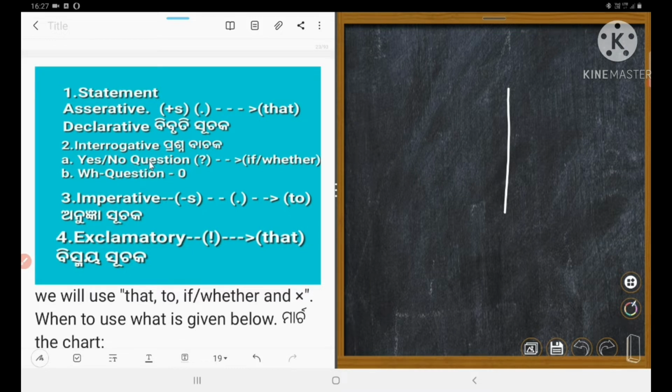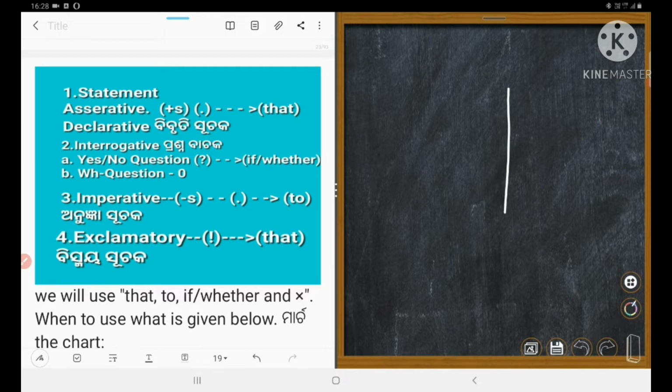Next, there are two types of interrogative sentence. One is yes-no question, another is WH question. In case of yes-no question, we shall write if or whether instead of inverted comma, and we will change the places of the subject and the verb. In a question pattern, first comes the helping verb, then the subject. But when we make it a statement, the subject will come to the front and the helping verb will go to the next position, that is subject plus helping verb.